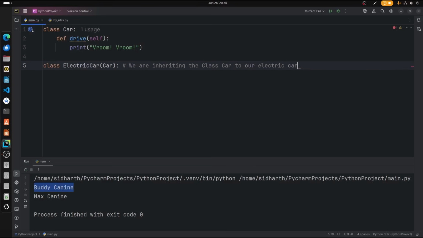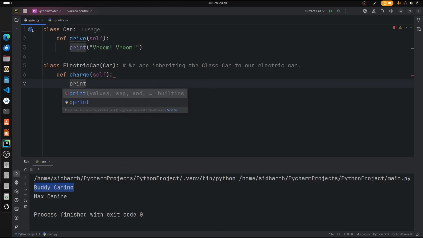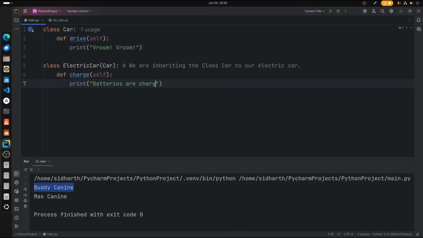Alright, now let's move on and create a function. So def charge, so we need to charge the electric cars, right? So charge, what we're charging, print batteries are charging. Alright, now let's create an object for this. So I would like to create an object called Tesla for an example. Tesla is equal to ElectricCar, we all know that, right?